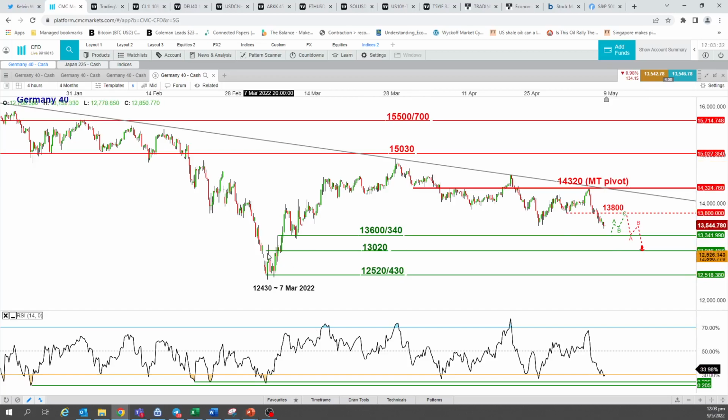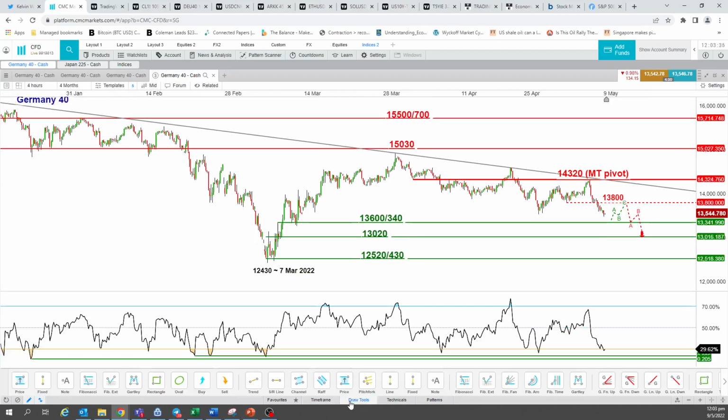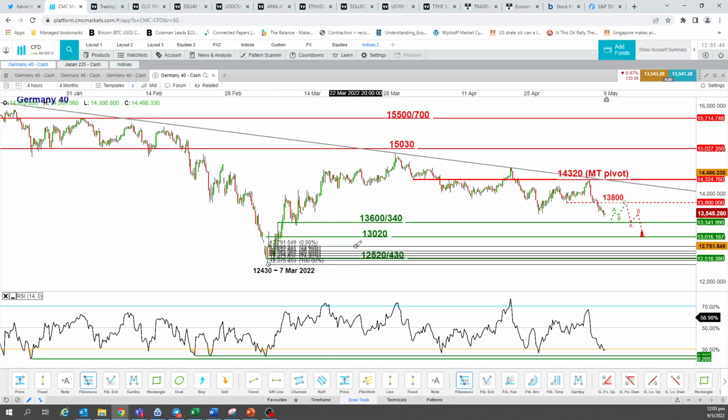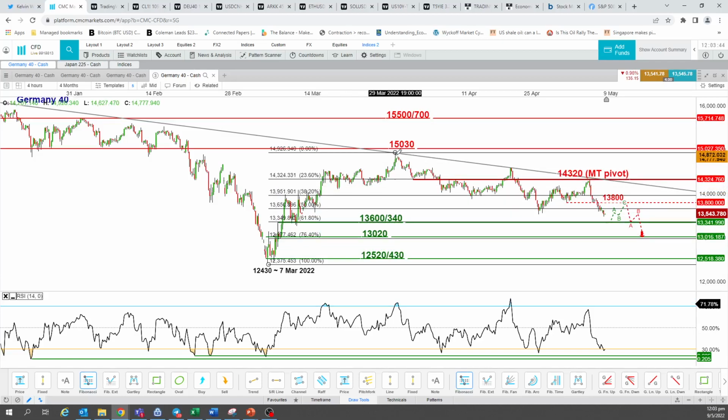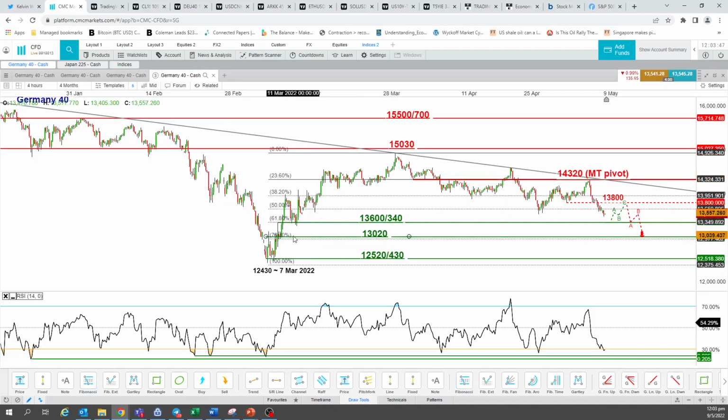So the 13,020 level is actually this minor graphical congestion zone over here. And if you draw the Fibo retracement taken from the corrective rally of 7 of March low to the high of 29th of March, it is the 76.4% retracement. So we start to see a confluence of Fibo as well as graphical support level, indicating to us there's a strong inflection zone where price action could come down much further for this coming week.